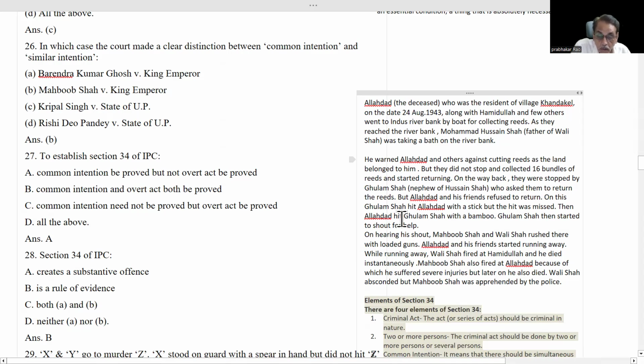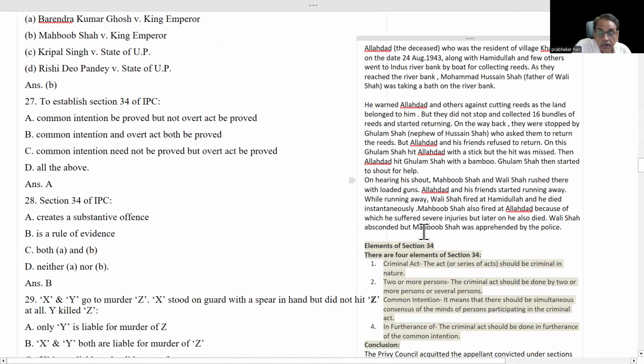On this, Ghulam Shah, the nephew of Hussain Shah, hit at Allah Dad with a stick, but the hit was missed. Then Allah Dad hit Ghulam Shah with a bamboo. Bamboo means that is also a stick. Actually, Ghulam Shah first attacked Allah Dad, but it was missed, and Allah Dad also used his bamboo and beat Ghulam Shah. And Ghulam Shah shouted for help.